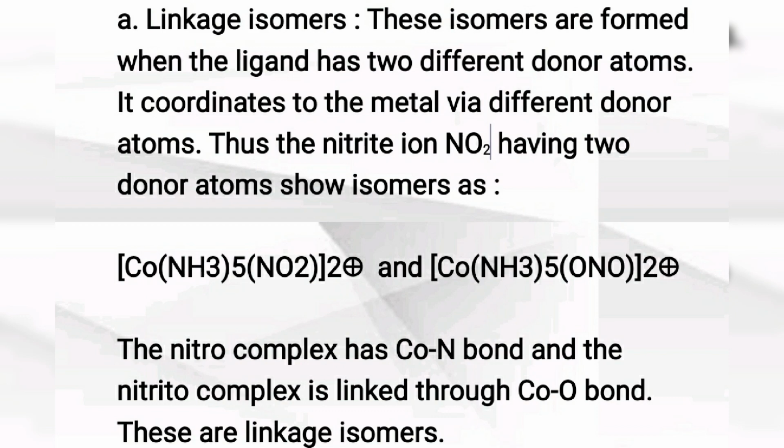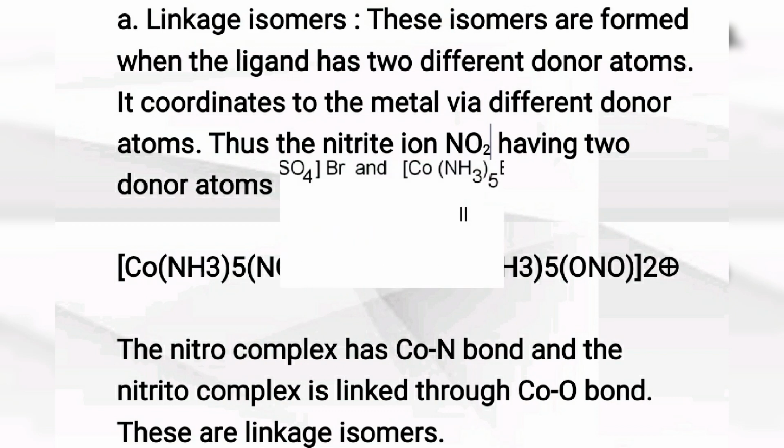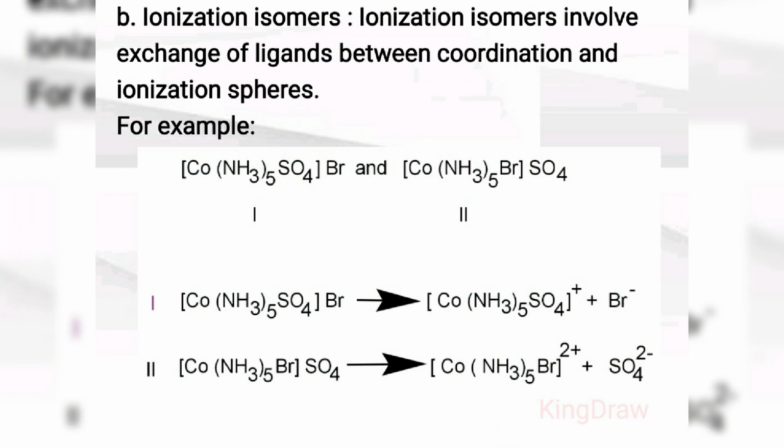So see the example, [Co(NH3)5NO2]2+, and second is [Co(NH3)5ONO]2+. Both have the same molecular formula, but in the first isomer the bond between ligand and central metal ion is between cobalt and nitrogen, and in the second the bond is between cobalt and oxygen of the NO2 group. So in this way the same molecular formula is present, but the coordinate bond between ligand and central metal ion is different, that is, the linkage is different. Such isomers are called linkage isomers.